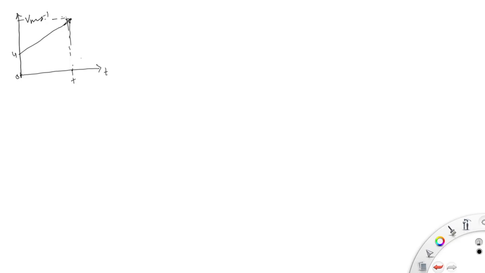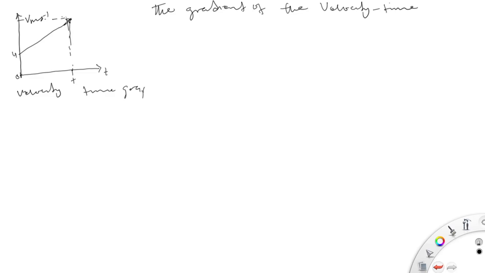So the gradient of the velocity time graph, with velocity up here and time on the x-axis, gives us the acceleration a.